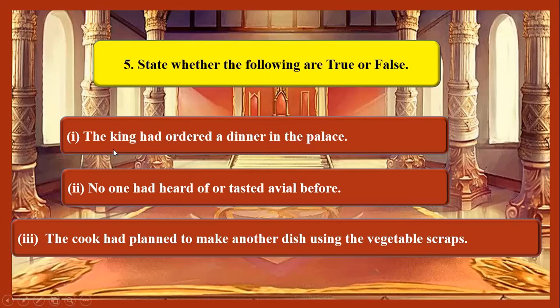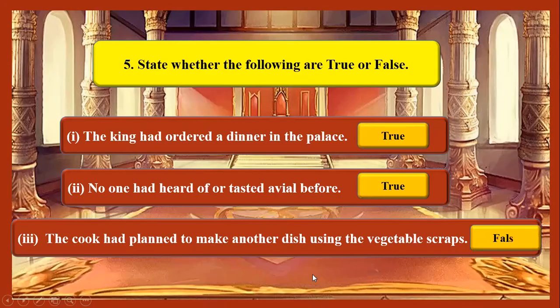The first one is, the king had ordered a dinner in the palace, and this is true. The next statement is, no one had heard of or tasted avial before, and this is also true, children. The final statement is, the cook had planned to make another dish using the vegetable scraps, which is false.